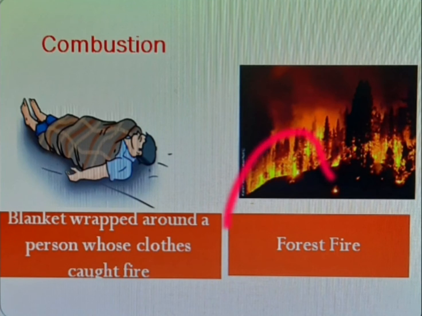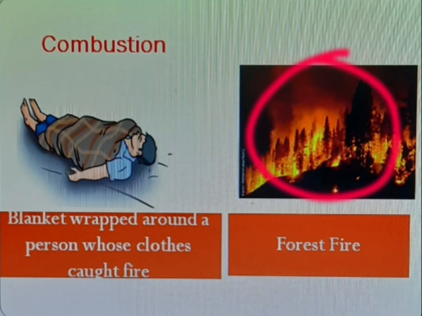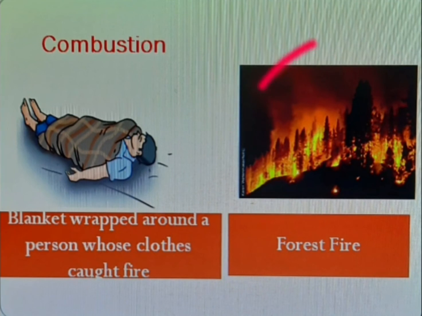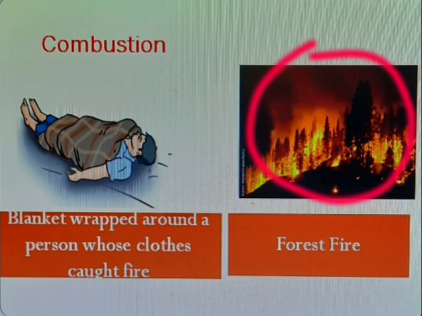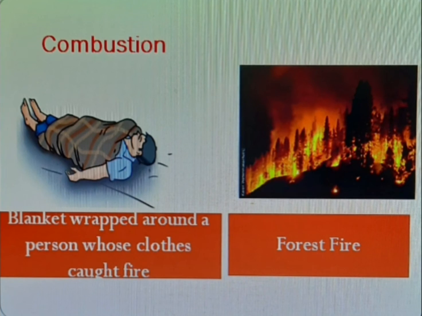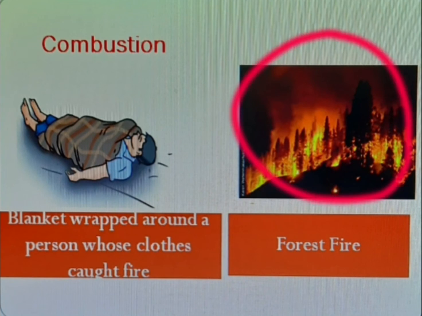Next, forest fire. During the extreme heat of summer, at some places dry grass catches fire. From the grass, it spreads to trees, and very soon the whole forest is on fire. It is very difficult to control such a fire.